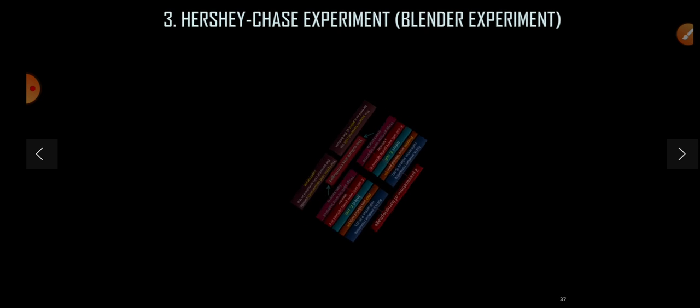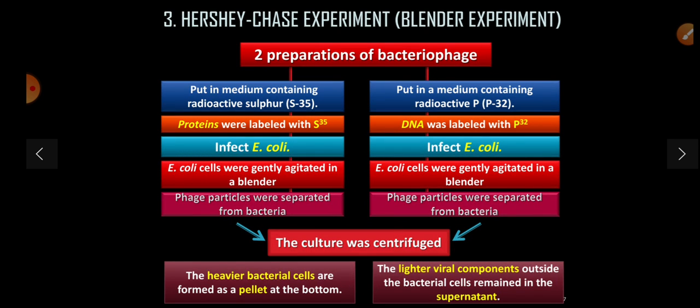He prepared a preparation of bacteriophage. One was put in a medium containing radioactive sulfur, that is S35, and another in a medium containing radioactive phosphorus, that is P32. The protein was labeled with S35 and the DNA was labeled with P32. The phage with S35 infected E. coli, and the phage with phosphorus infected a different E. coli.